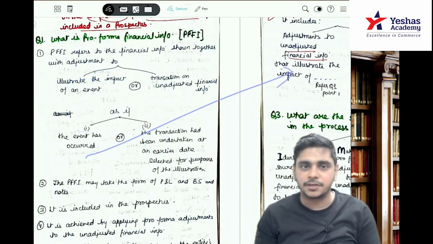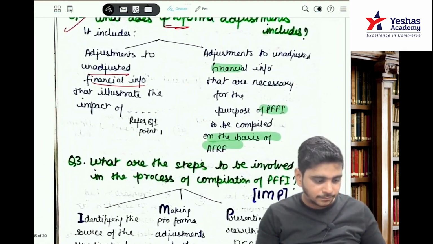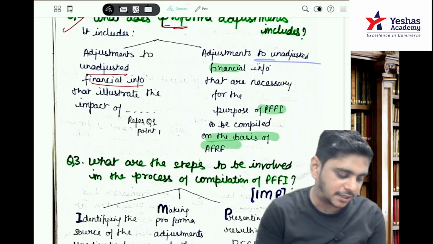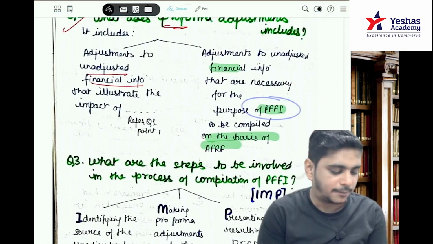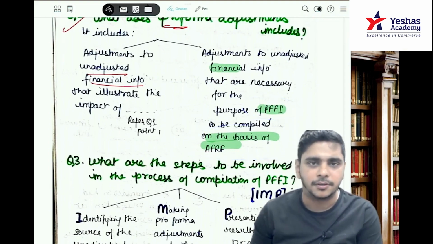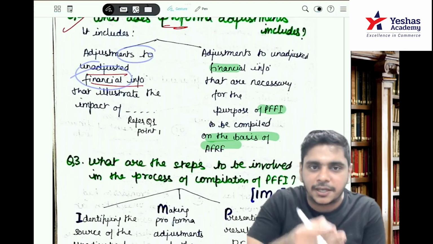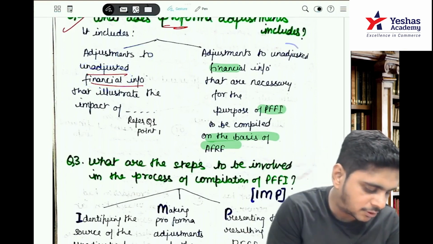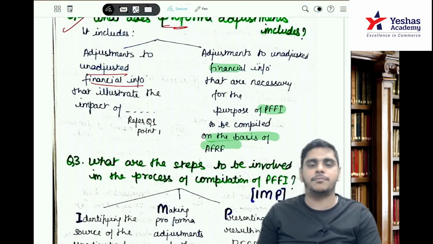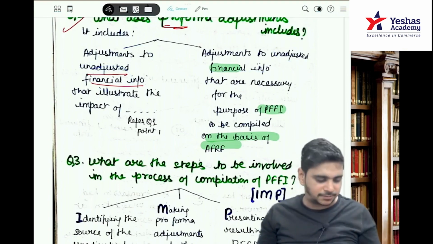The same point comes here. Also, adjustments to unadjusted financial information that are necessary for the PFFI to be compiled on the basis of the AFRF, the applicable financial reporting framework. So this is the definition of PFFI and pro forma adjustments.